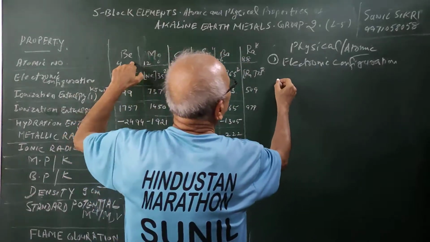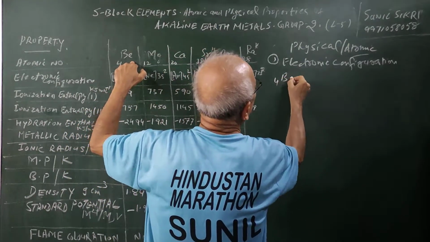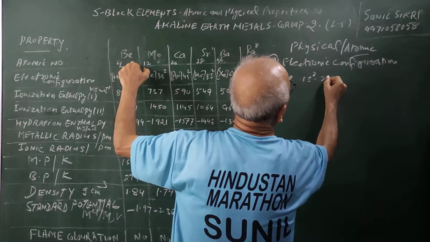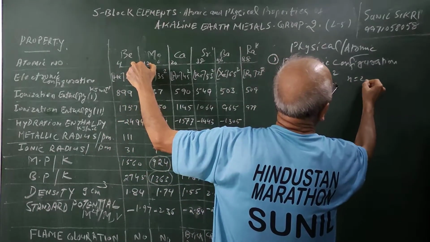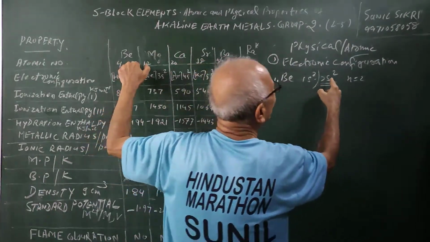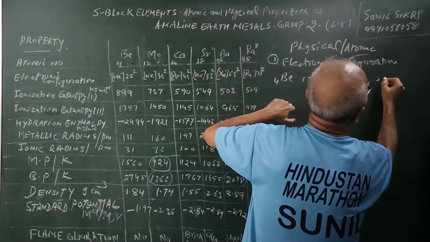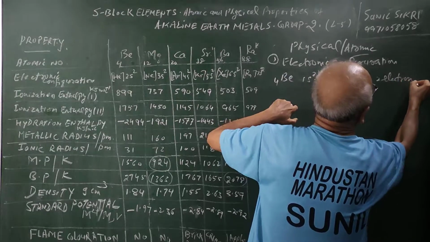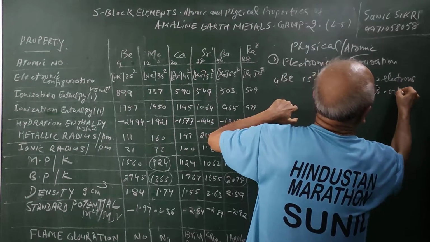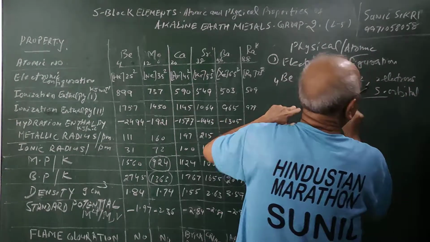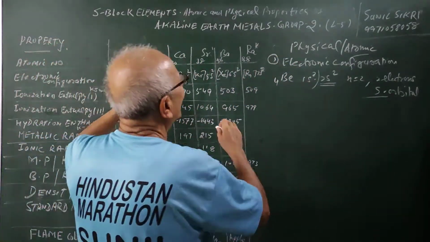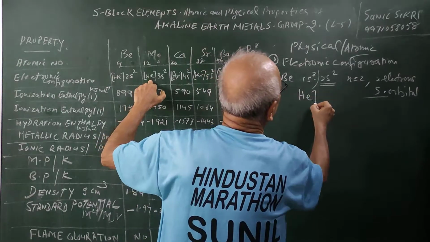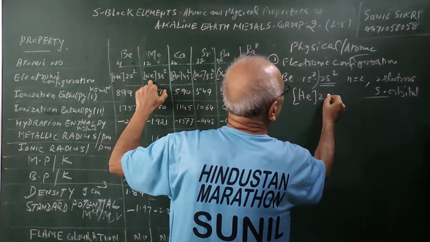The atomic number of beryllium is 4, which will be 1s2, 2s2. So in the outermost valence shell, n is equal to 2. This belongs to the second period, and there are two electrons in the outermost s orbital. So in the s subshell there are 2 electrons, and similarly you will find this for any element. This is helium, the preceding inert gas.